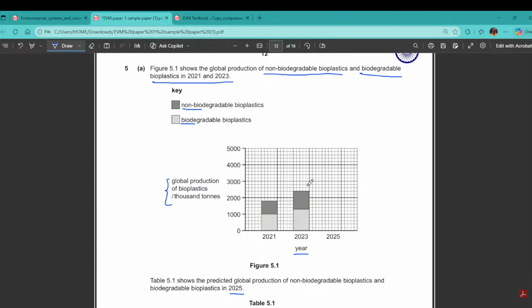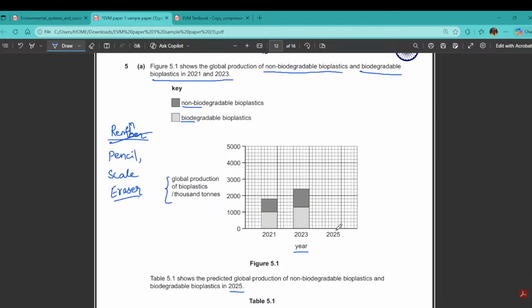Now this is a diagram, so remember to use a pencil. You need a scale and an eraser.